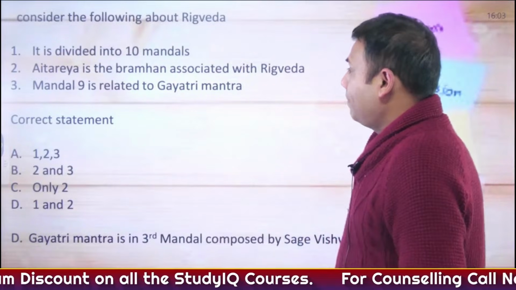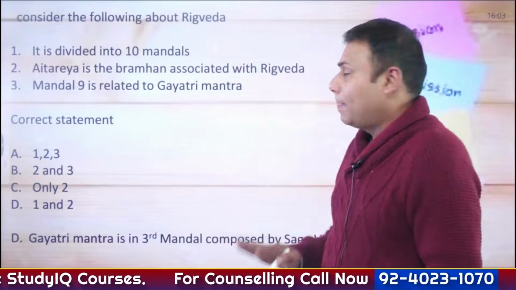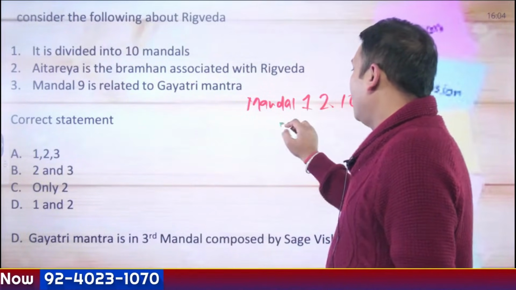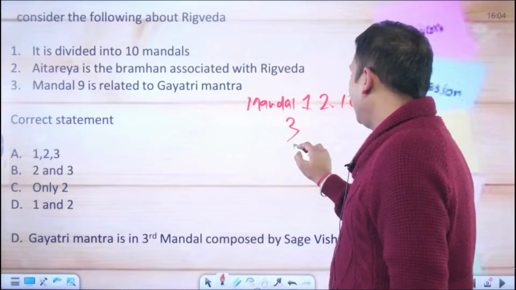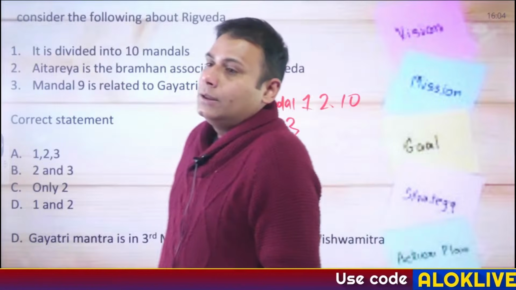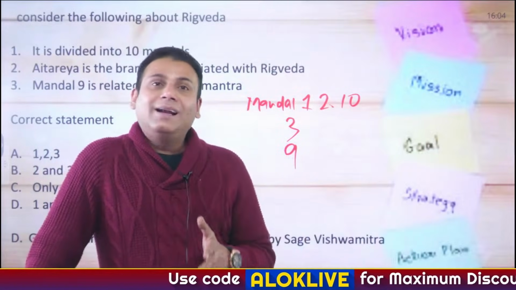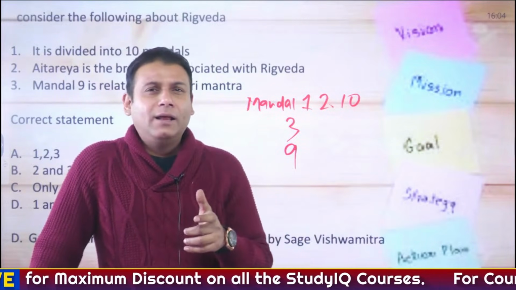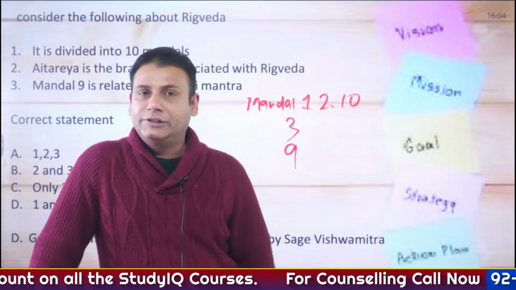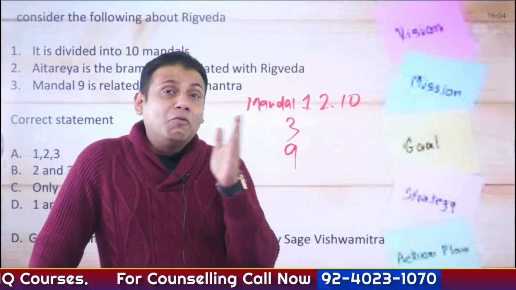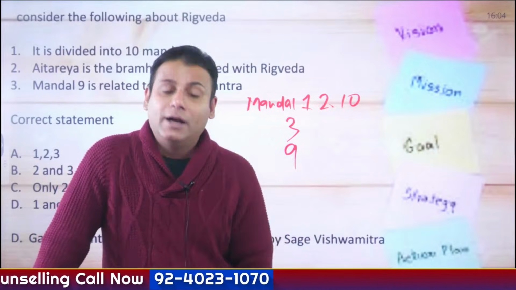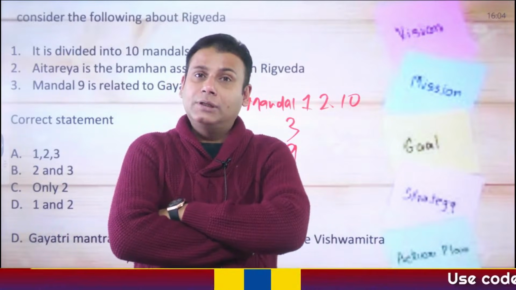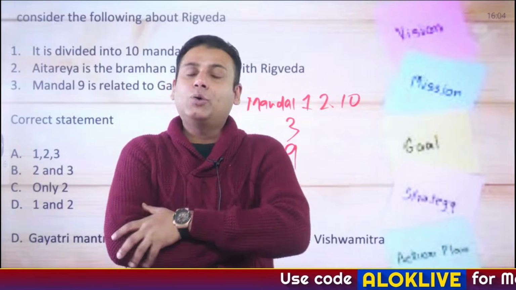Rig Ved. Now, if you are studying Rig Ved, compulsorily study Mandal 1 and 10, Mandal 3, apart from Mandal 3, Mandal 9. Rig Ved has approximately 1028 hymns, and it comprises approximately 10,552 mantras. Out of 1028 hymns, the maximum number of hymns are dedicated to Indra, god of rain, god of war, who is also referred to as Purandar, that is breaker of forts. Approximately 250 hymns are dedicated to Indra.